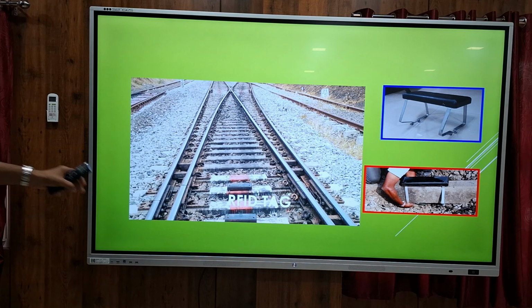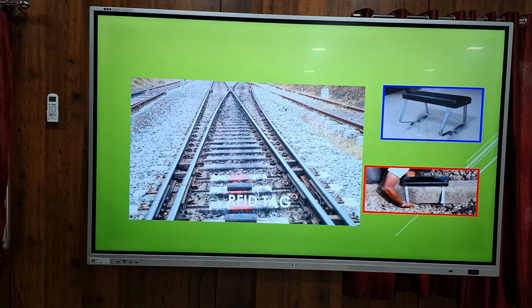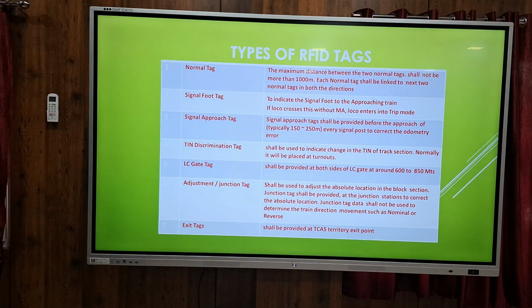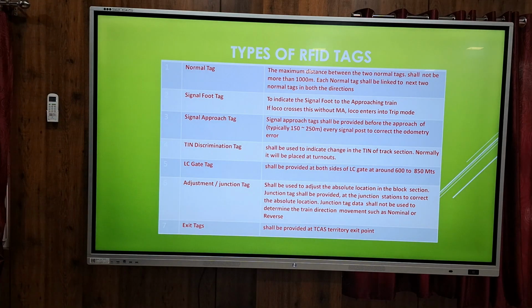These do not contain any active components. So these are the types of RFID tags, and different tags are assigned different functions. A normal tag means normal train track, normal working. A signal foot tag comes before a signal. If the foot tag is read, then KAVACH comes to know that a signal is approaching. Then there are the signal approach tag and the TIN discrimination tag.